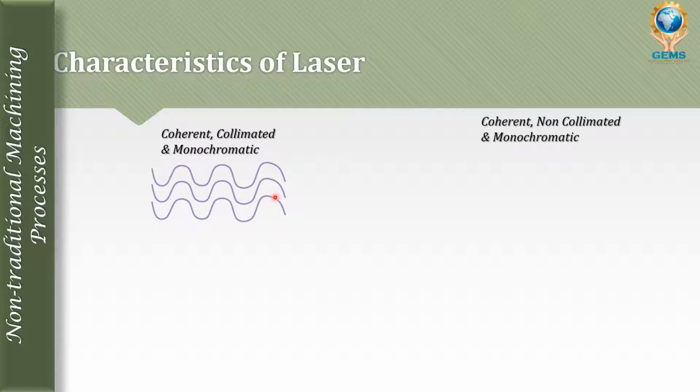Now it comes to the second characteristics: coherent, non-collimated and monochromatic. And I tell you, this is not the characteristics of laser. These are just some wave characteristics. The actual characteristics of the laser are the first set; the other three are not laser. But for better understanding, I will classify how the wave characters are.